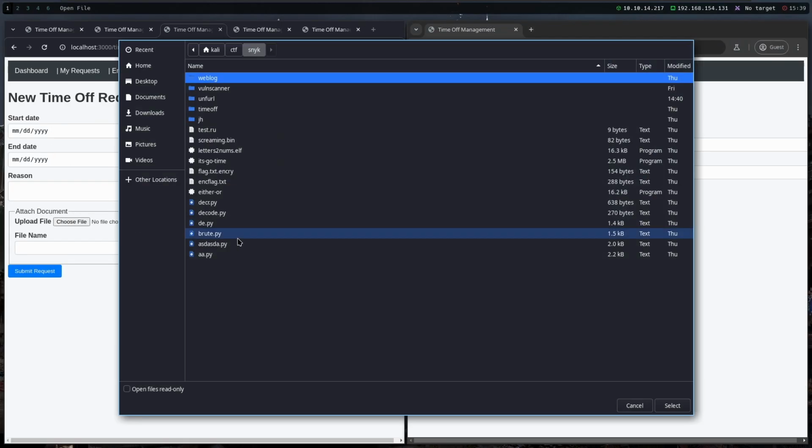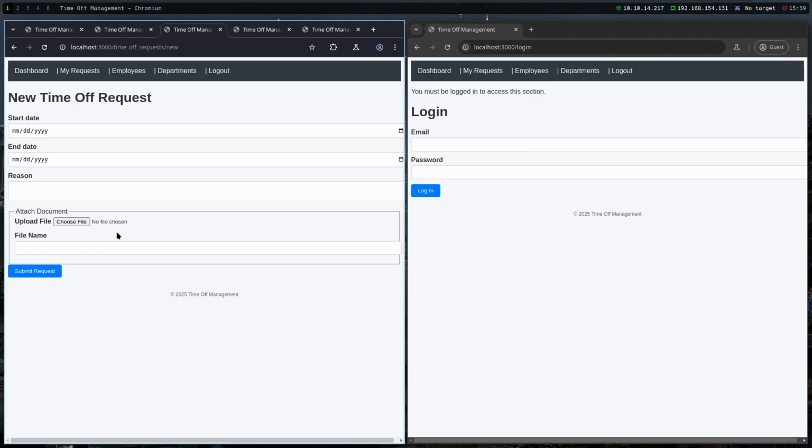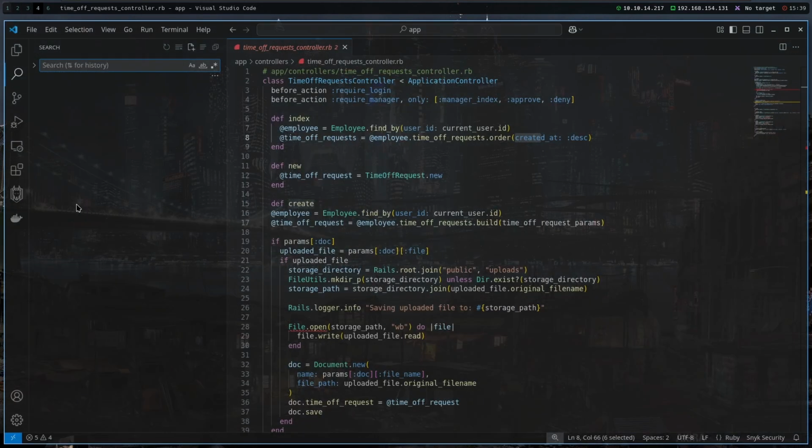If I don't know where in the application something is, I just copy any string from the web page, for example, attach document, and search through the whole application for this string.